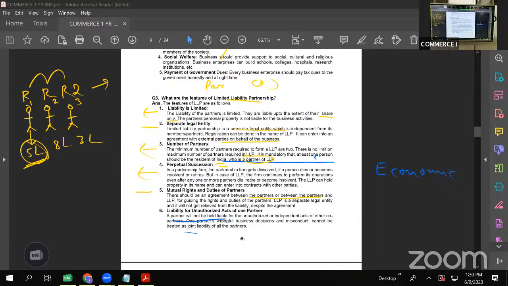A partner will not be held liable for the unauthorized or independent act of other co-partners. But in case of a partnership firm, mutual agency is applicable. If the partner makes some commitment, even if it is a false commitment, then it is an obligation on the part of other partners, which is not the case in LLP. Okay, so go through once.